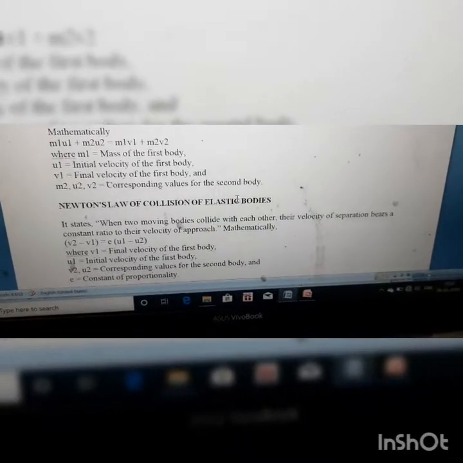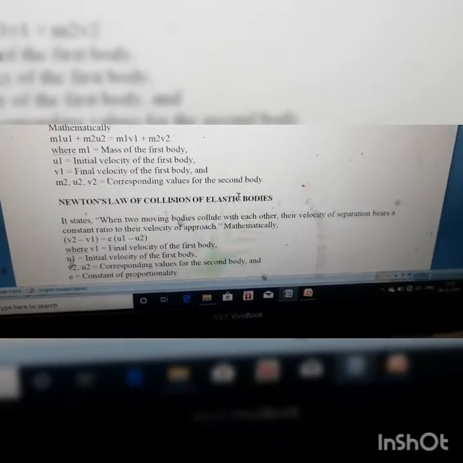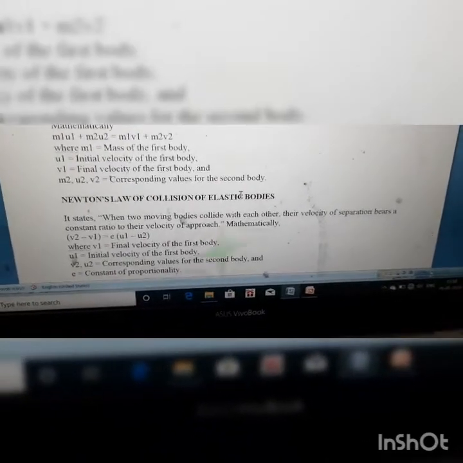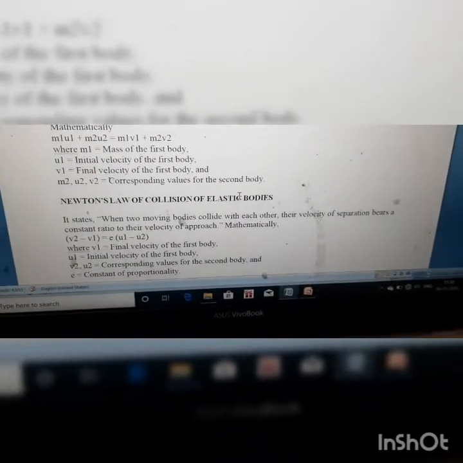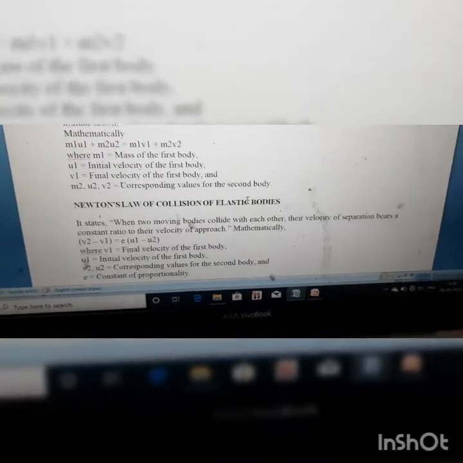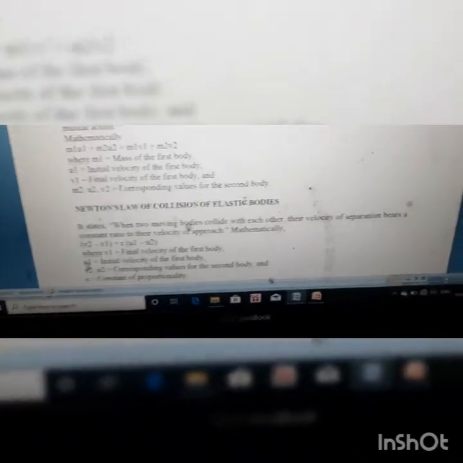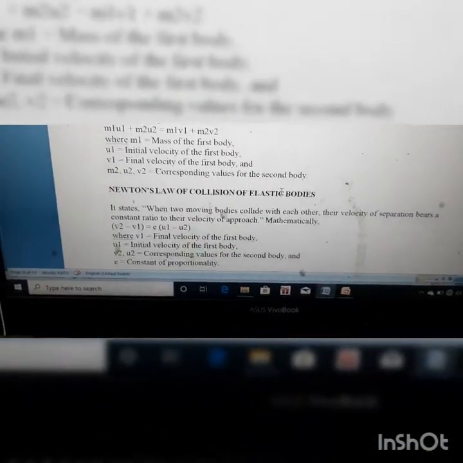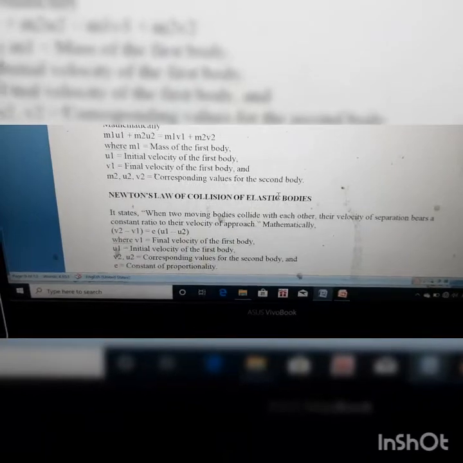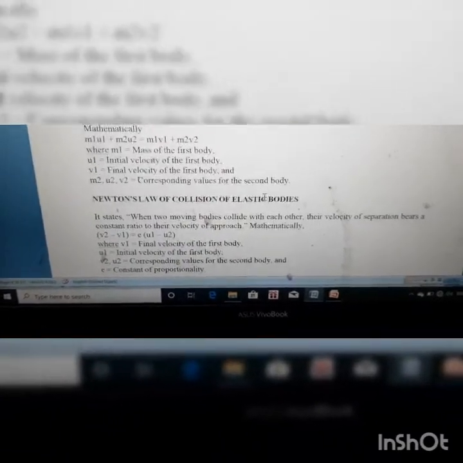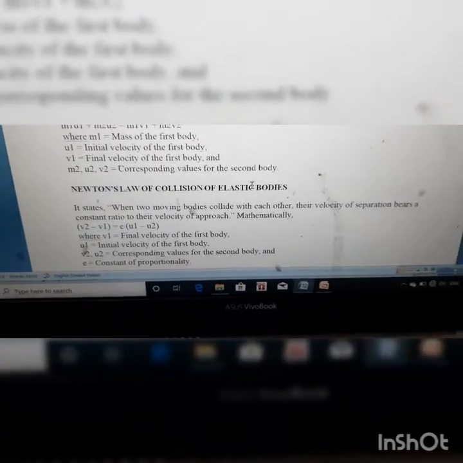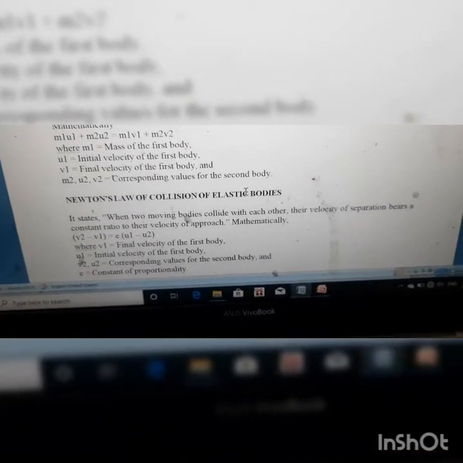And what is the velocity of approach? The velocity of approach is the difference between the initial velocities of the two objects. So v2 minus v1 equals some constant times u1 minus u2. That constant is known as the coefficient of restitution. Here you wrote v2 minus v1, but in the first case you wrote u1 minus u2. Why? Because the initial velocity of the first object is greater than the initial velocity of the second object.